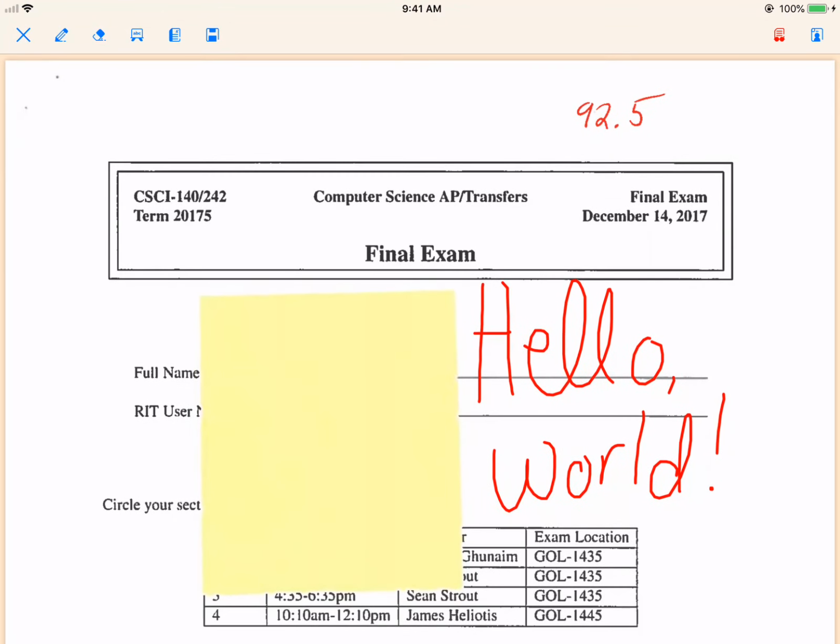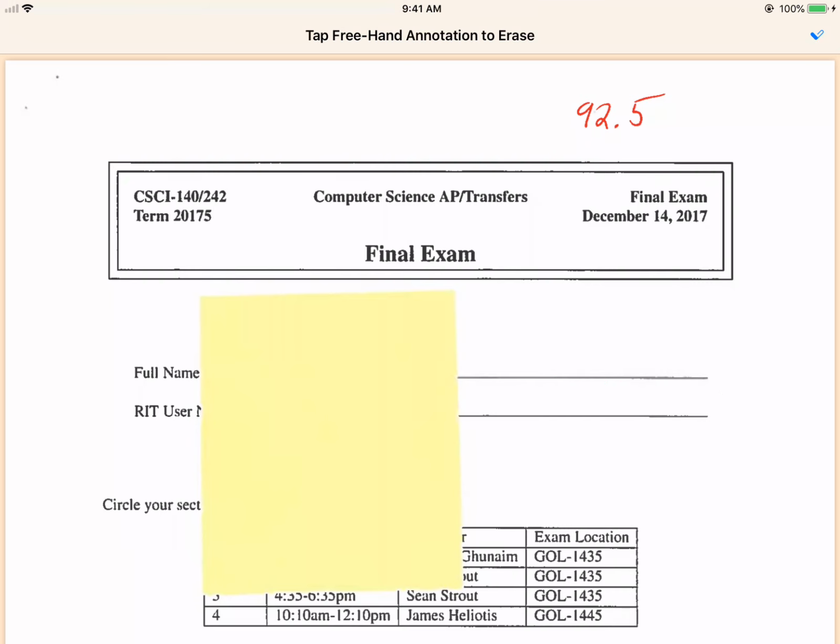Let's just add a couple more annotations, and then you can hit the eraser, and with the eraser you can just tap to remove the annotations that you just added.